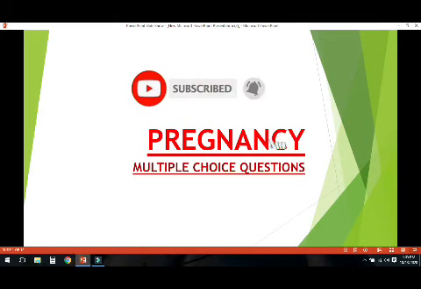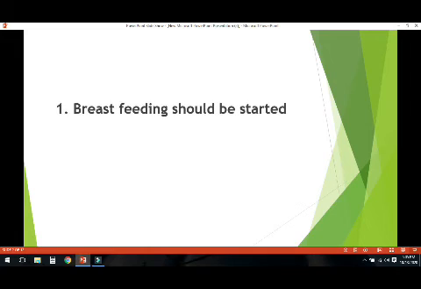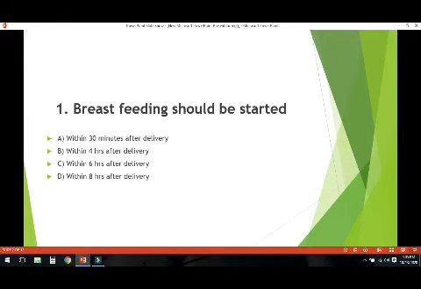Today we will see some multiple choice questions from pregnancy of obstetric nursing. So let's start. Question number 1. Breastfeeding should be started within 30 minutes after delivery, within 4 hours after delivery, within 6 hours after delivery, within 8 hours after delivery. So right option is within 30 minutes after delivery.